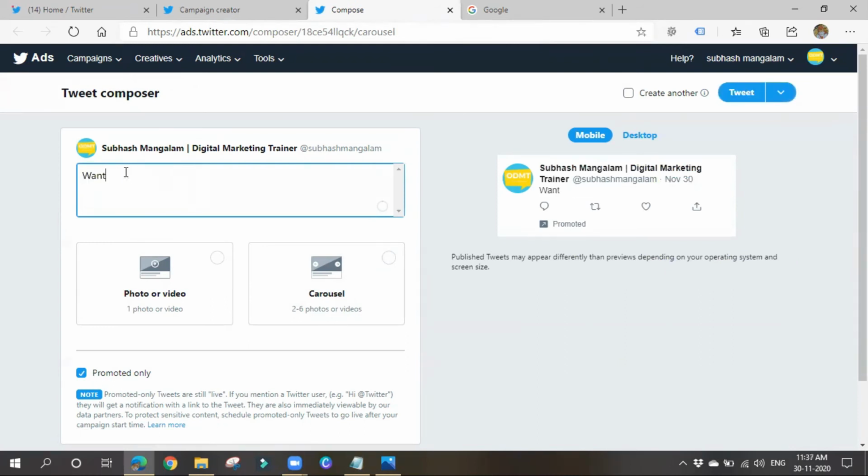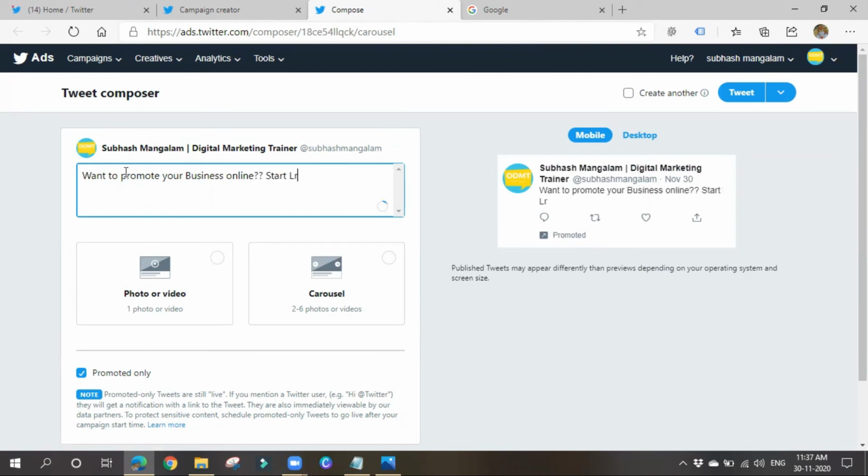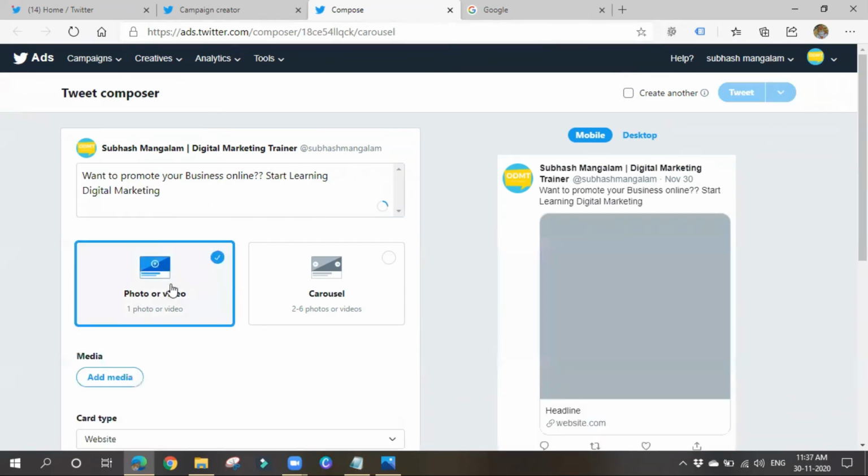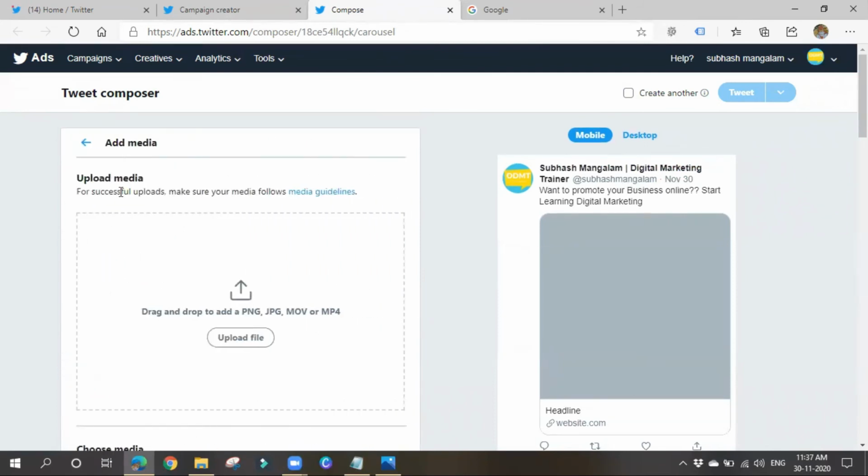Want to promote your business online? Start learning digital marketing. So see the circle, it is filling. Until it completes, we can give characters. You can either choose a photo or a video, add media.